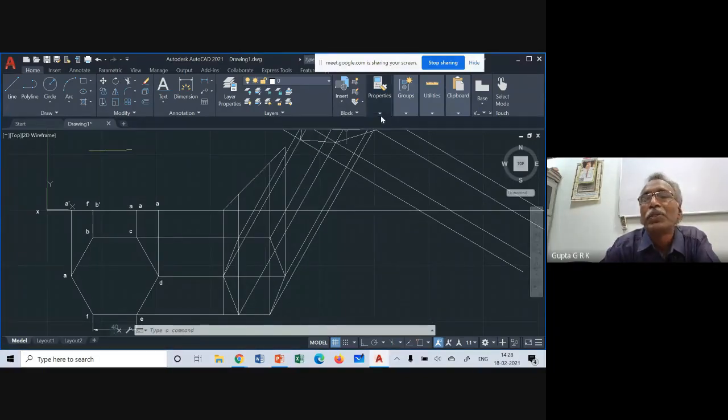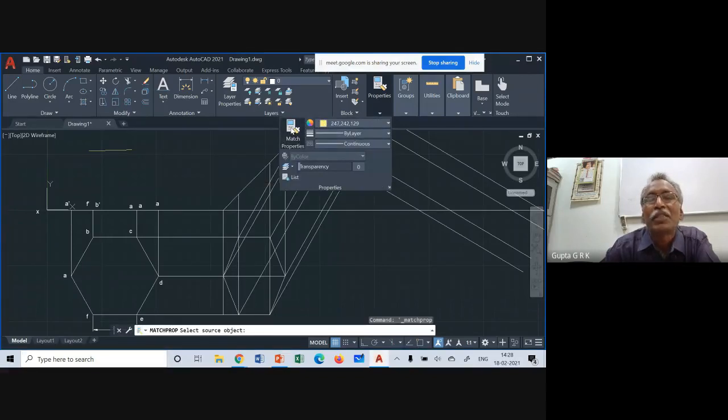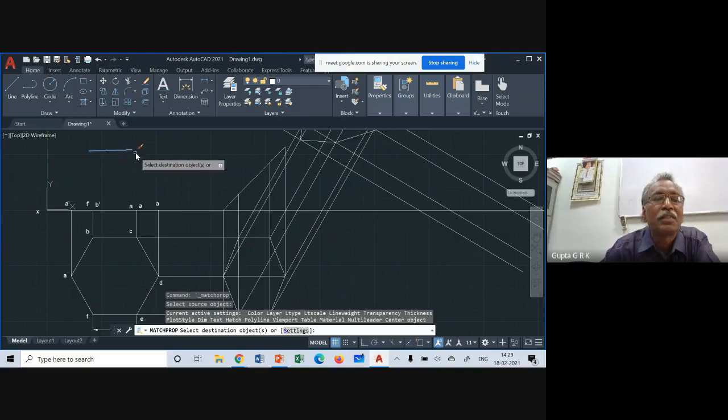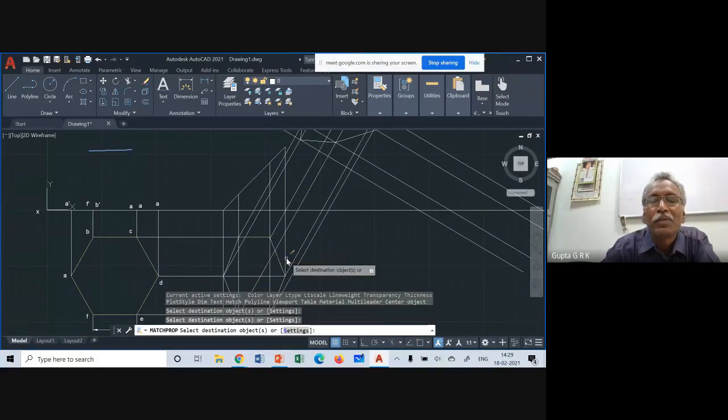Click on match properties. Then it is asking to select source object. I click on this source object. Now if I click on any line, any object, it becomes yellow. I click here, click here, click here, it becomes yellow.